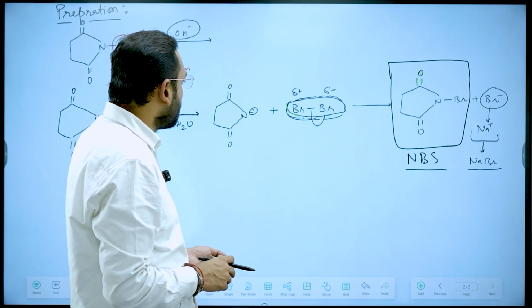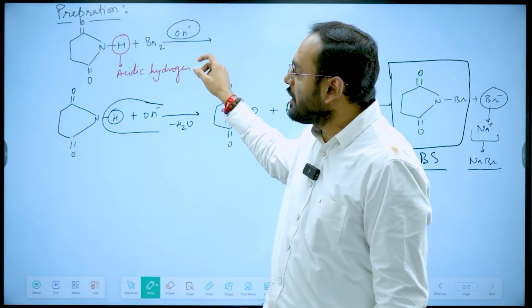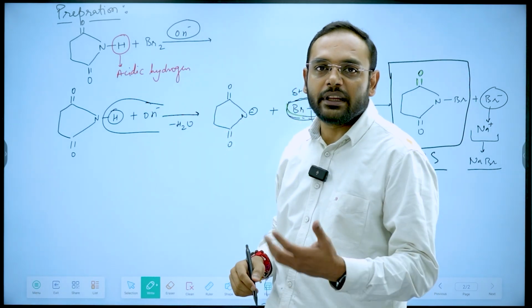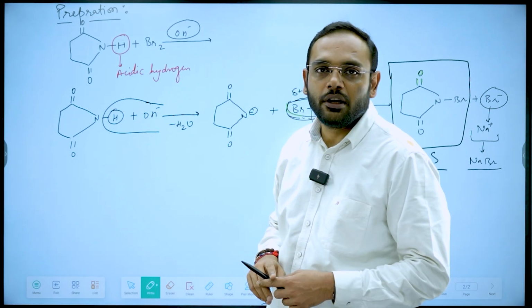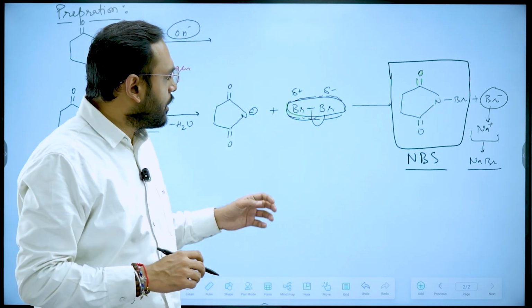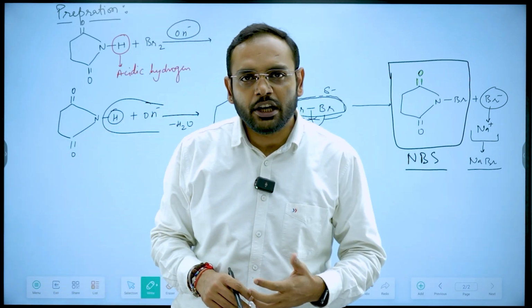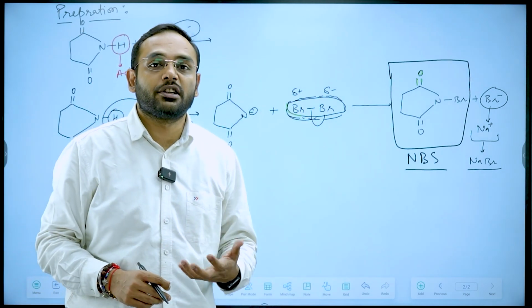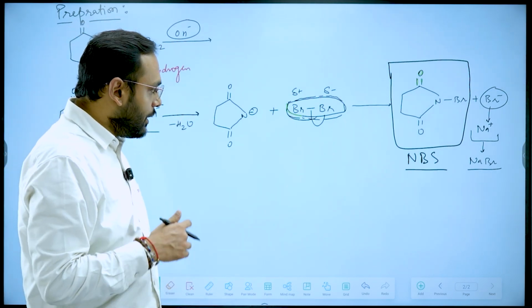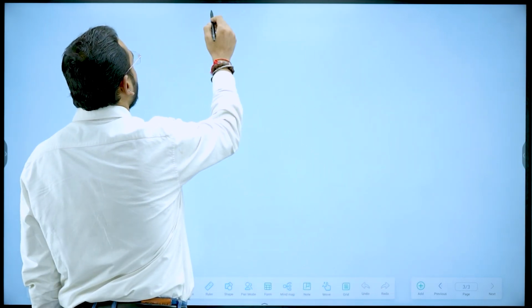Now since I am done with this preparation part, I hope you understand why I am taking this basic medium. In the presence of light, the reaction will also happen. First Br2 will break into free radicals, and then the reaction will start. So the mechanism will be different, but the product will be the same. Also, since the reaction in the case of light proceeds through free radical production, it will be slow. That is N-bromosuccinimide from succinimide in the presence of base. Now let's move forward and see the first kind of reaction that this N-bromosuccinimide gives.